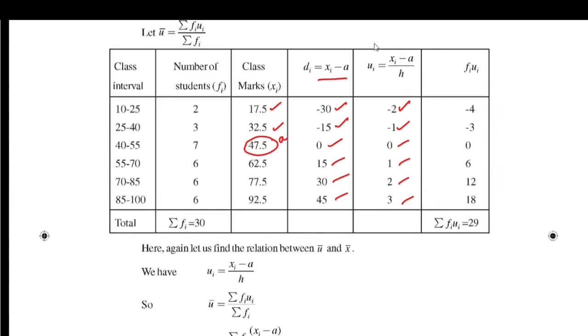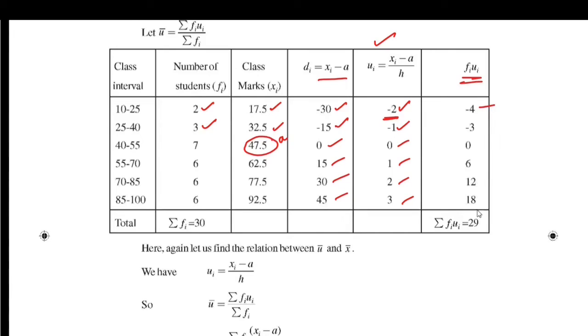After getting values of ui's, we calculate fi ui, writing this in a separate column. Here ui is minus 2 and f is 2. Minus 2 into 2 is minus 4. And here ui is minus 1, fi is 3. Minus 1 into 3 is minus 3.